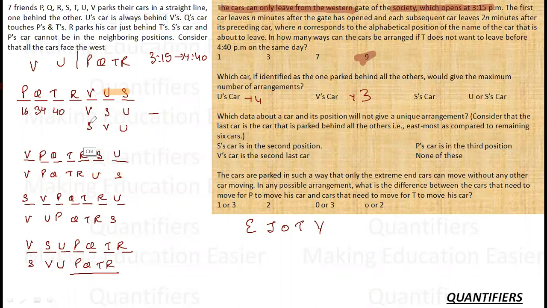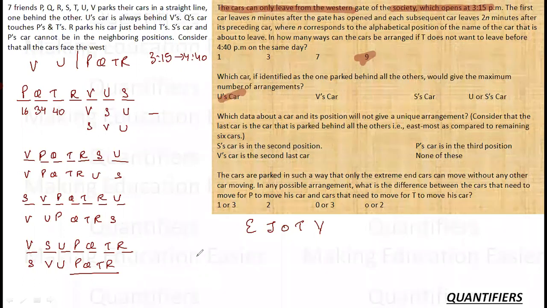Okay. If S is behind V, how many cases are there? Two cases. So not really. Even if we are told that U is behind V, we are still getting the 4 cases. So this is the maximum for any number. The required answer is 4. This is the answer.